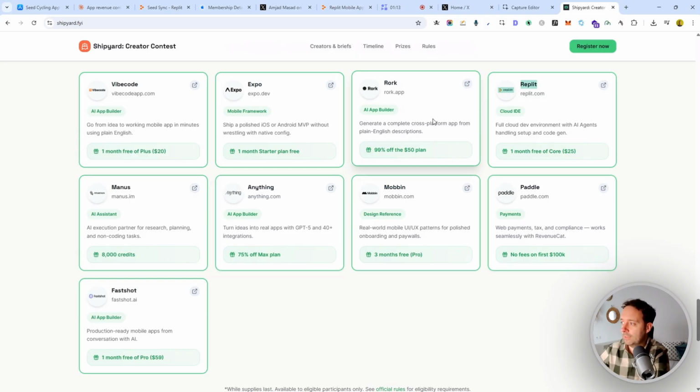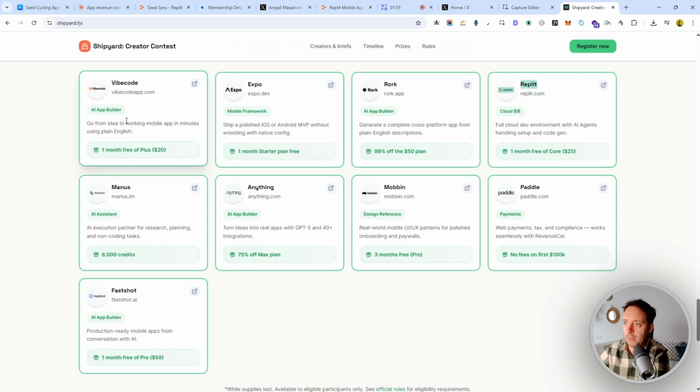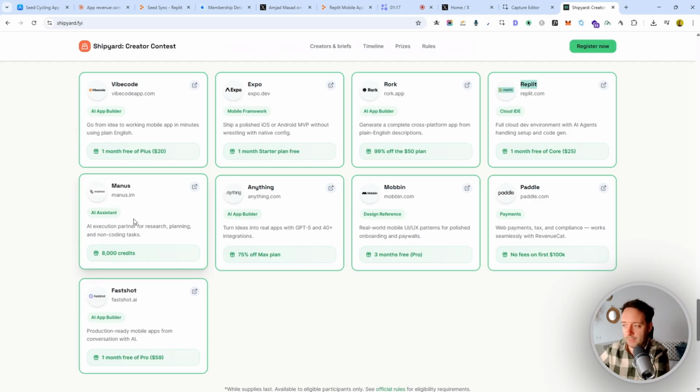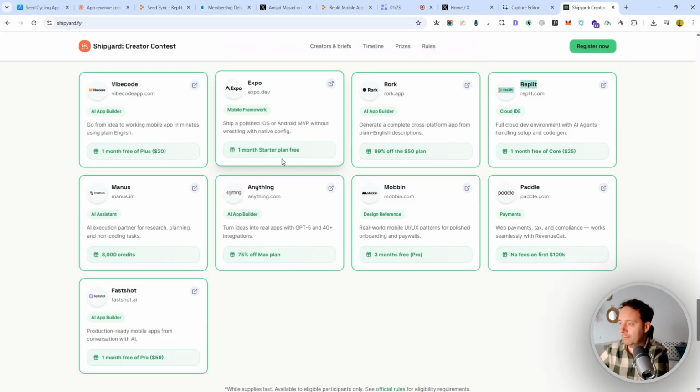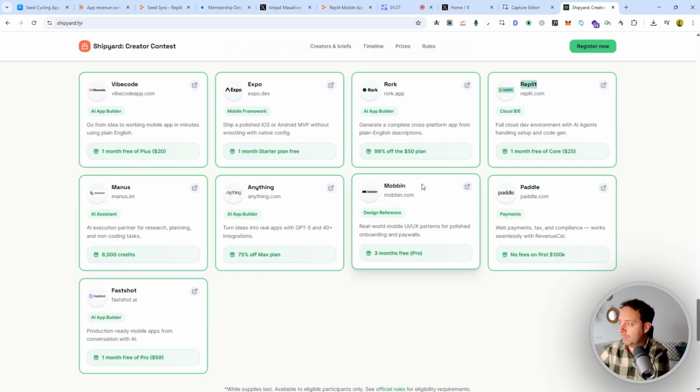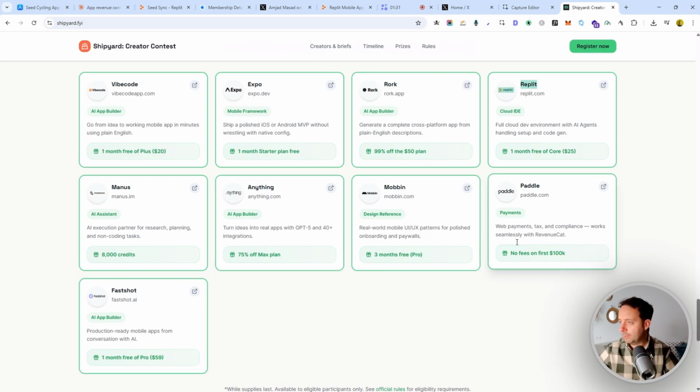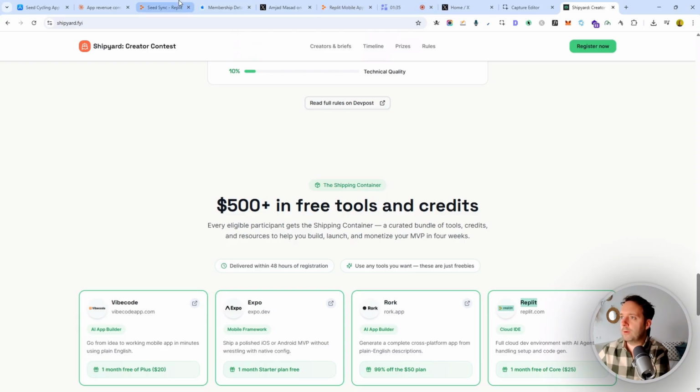Like Rork is a mobile app maker, Vibecode is a mobile app maker, and Manus is an amazing tool, another mobile and web app maker. Expo is what we're going to need to actually make our app, good for mobile designs. And this one I don't know, that's for payments and tax compliance and all that stuff. But anyway, back to our app.